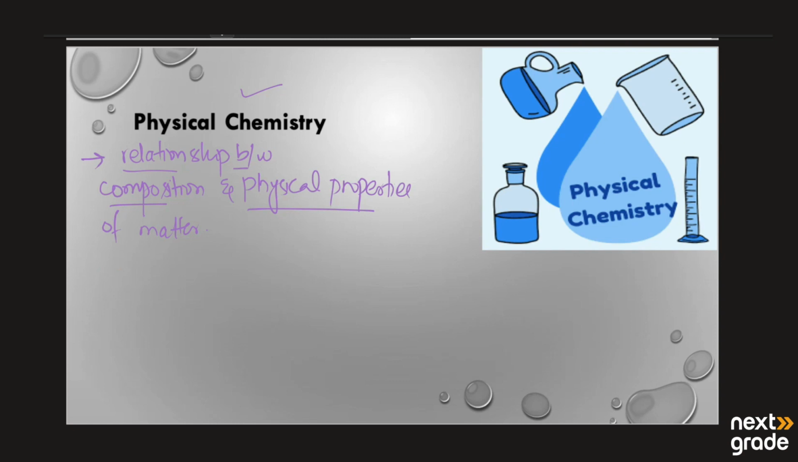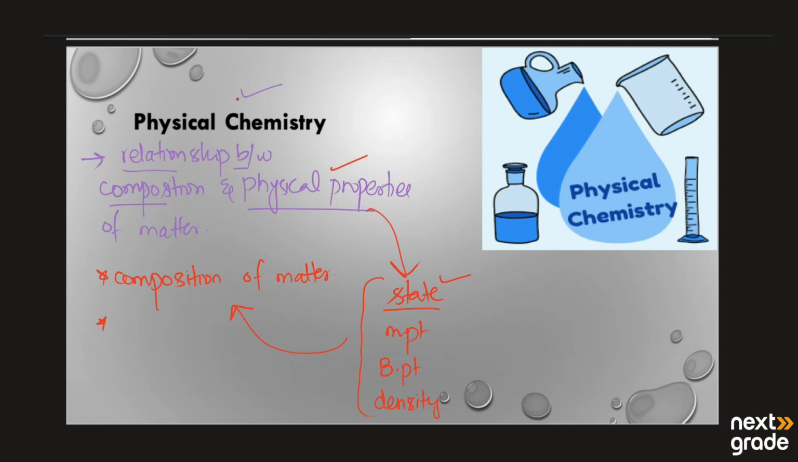Basically, we look at the composition of matter and then at what the physical properties are. We have the physical properties of different compounds, like their state, meaning in what physical state the thing exists, what its melting point is, what its boiling point is, what the density is. All these are known as physical properties, and how they are related to the composition of matter. All this study is known as physical chemistry.